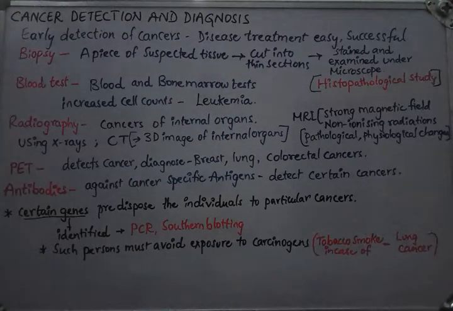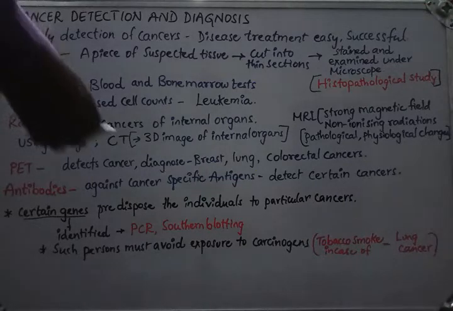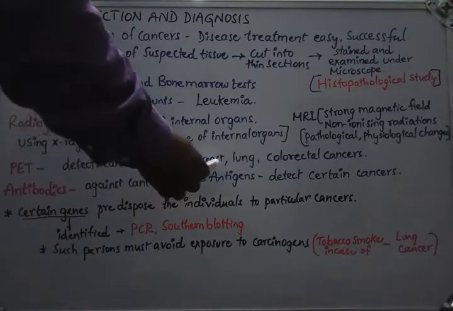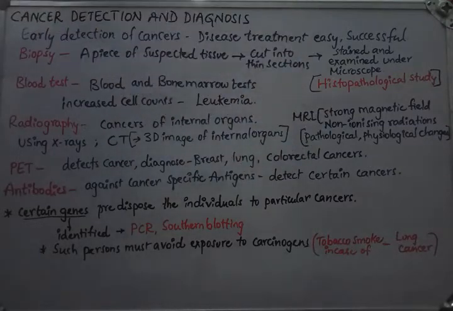PET scan stands for positron emission tomography, which detects different types of cancers and helps physicians to detect different kinds of cancers like breast, lung and colorectal cancers. Antibodies against cancer-specific antigens are useful to detect certain kinds of cancers. For example, prostate specific antigen we can use to detect prostate cancer in males.